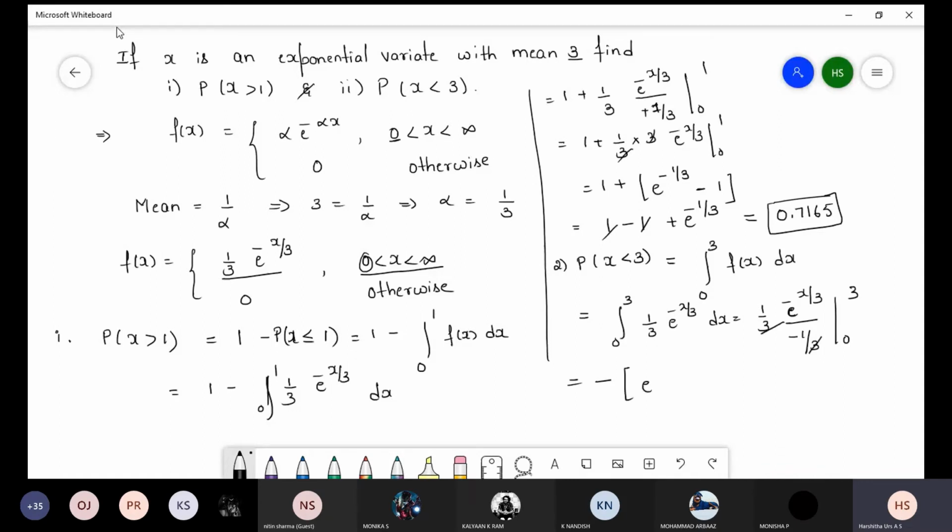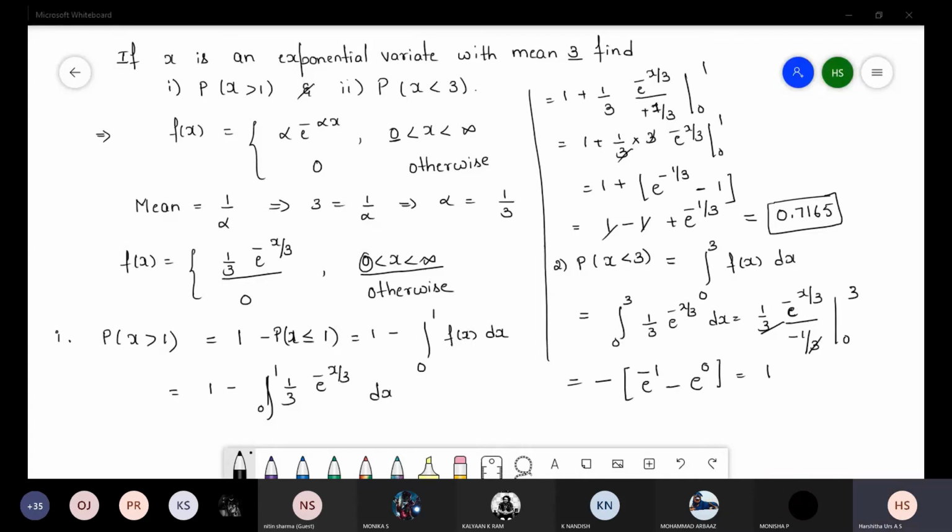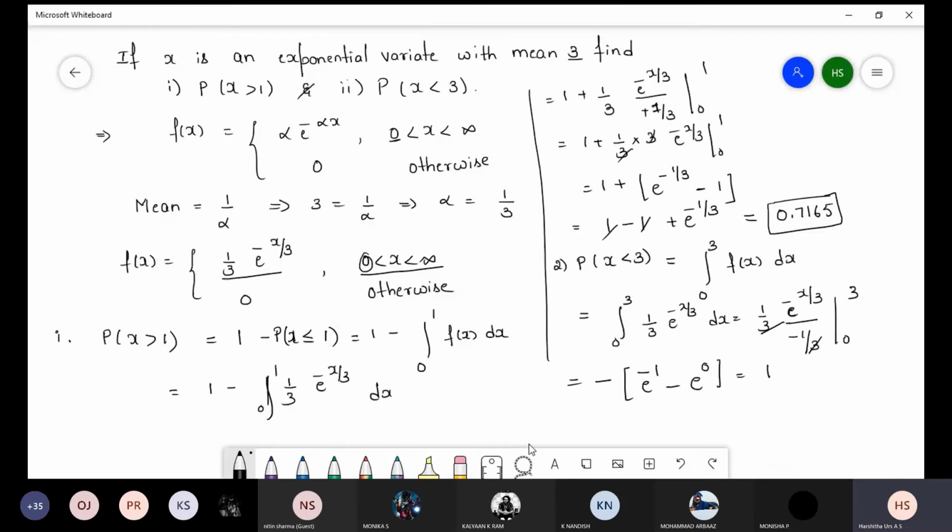Minus of e power upper limit 3 by 3 is 1. Again minus e power 0. So 1, minus into minus plus e power 1 minus e power minus 1, I write 1 by e.